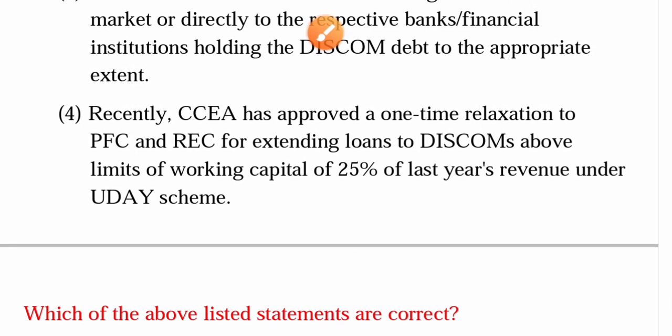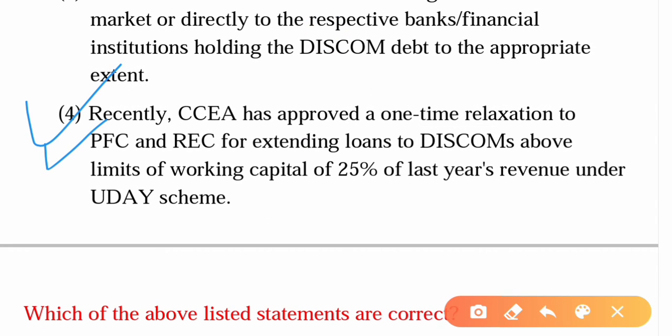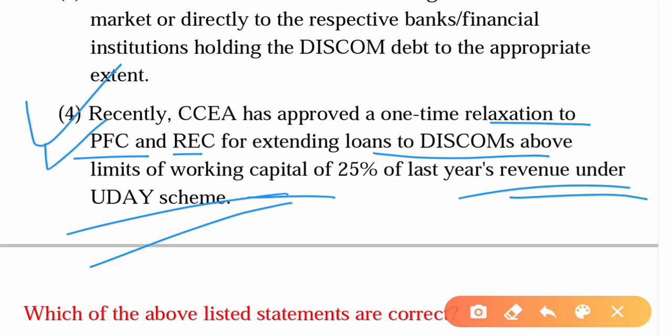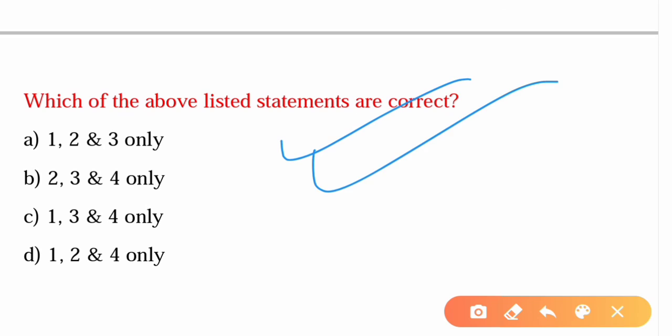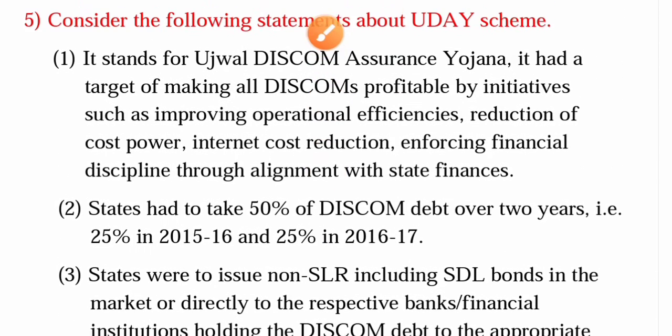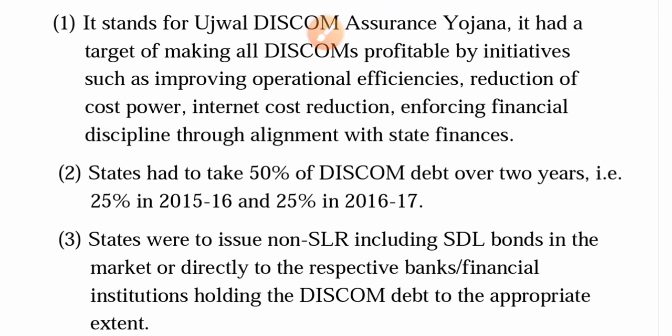The fourth statement is, recently CCEA, which stands for Cabinet Committee on Economic Affairs, has approved a one-time relaxation to PFC, which stands for Power Finance Corporation, and REC, which stands for Rural Electrification Corporation, for extending loans to discoms above limits of working capital of 25% of last year's revenue under Uday scheme. So the question is, which of the above listed statements are correct? You can pause the video here and reread the statements.